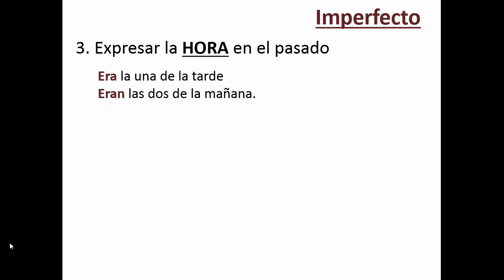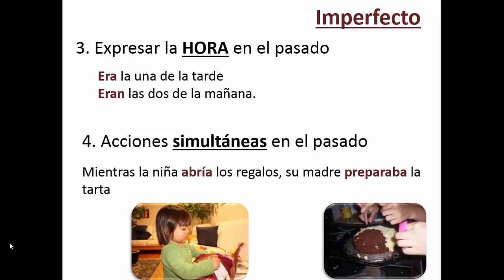Número 3. We use the imperfect tense when we're expressing time in the past. So for example, you could say it was 1 in the afternoon, or it was 2 in the morning. So a lot of times you would use ser in the imperfect tense for this situation. Era la 1 de la tarde, or eran a las 2 de la mañana.